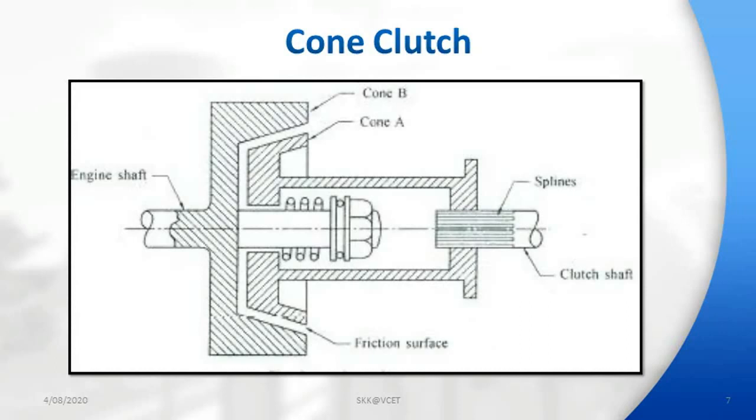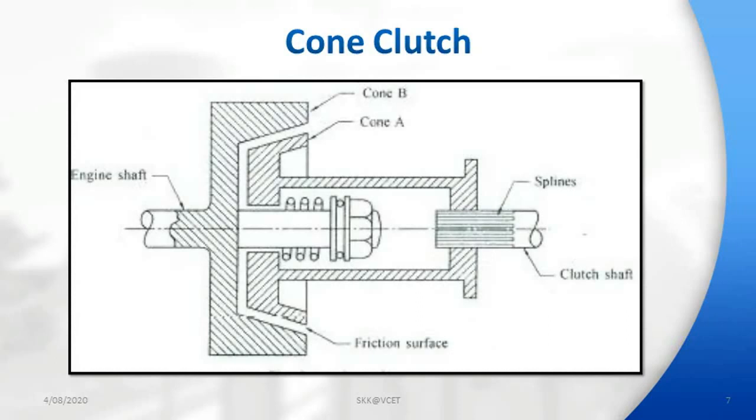In cone clutch, the friction surface is made in the form of cone. That one you can see in drawing. When clutch is in engaged position, one cone is fully inside the other and friction surfaces are in complete contact.